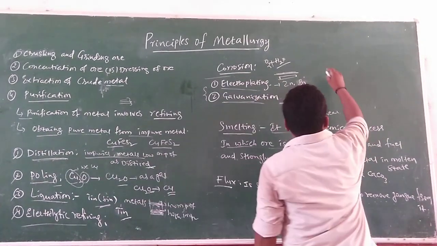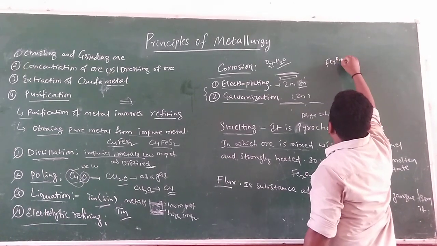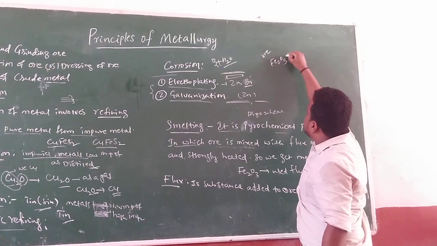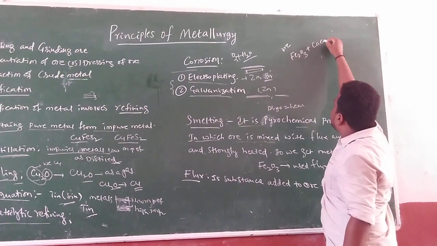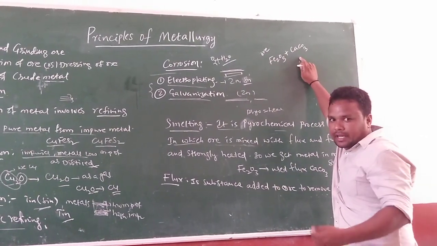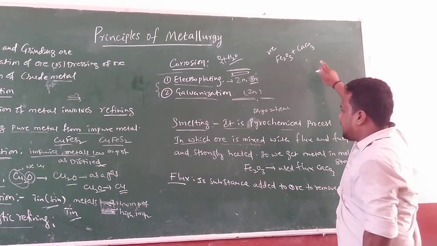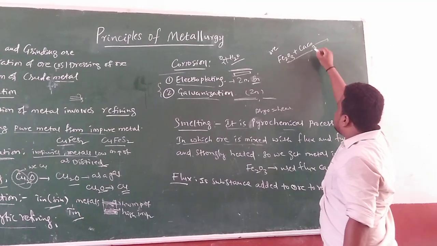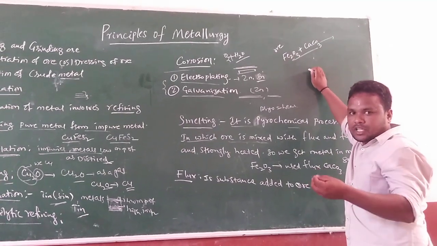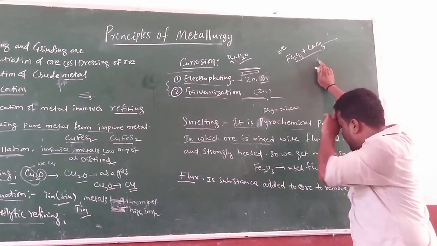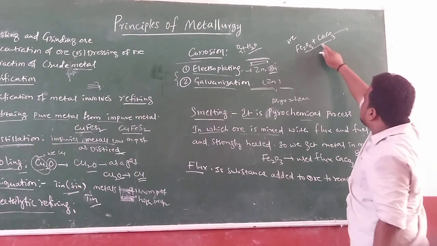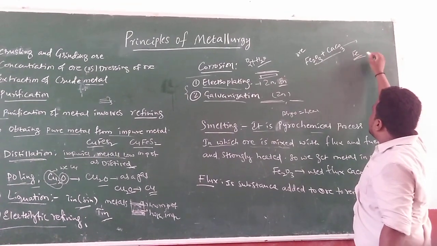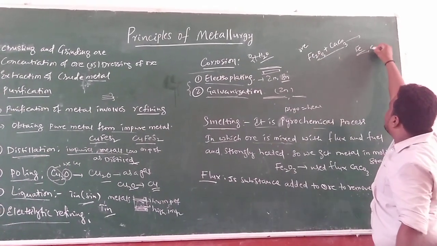Here, suppose the ore is Fe2O3, hematite. This hematite ore is mixed with flux. CaCO3 acts as a type of flux. The flux and fuel are strongly heated, meaning we give a very high temperature to this reaction. From this reaction we get the iron metal.